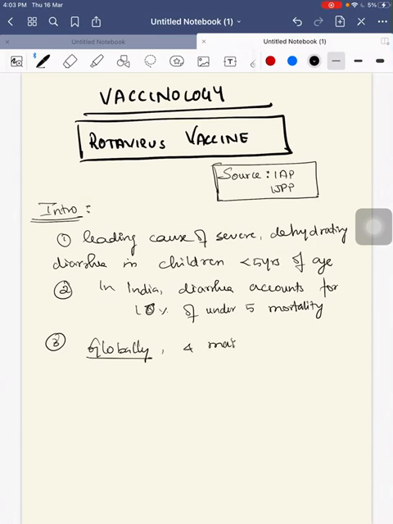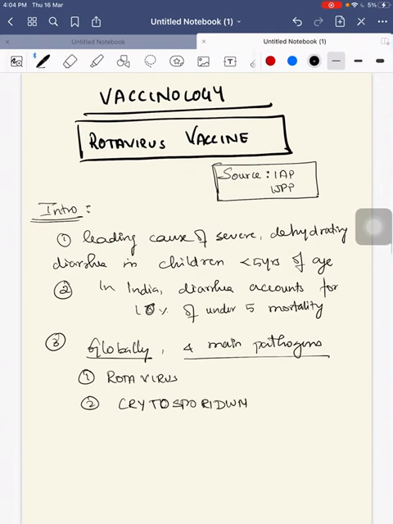Globally, there are 4 main pathogens responsible for causing diarrhea. These are: first, rotavirus. Next, cryptosporidium. Third, enterotoxigenic E. coli. Fourth, Shigella.